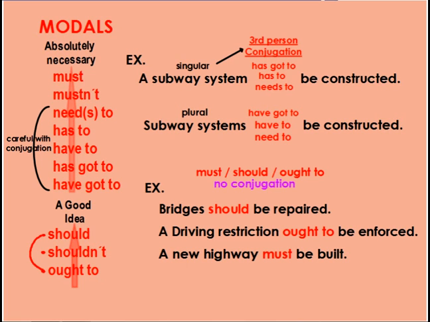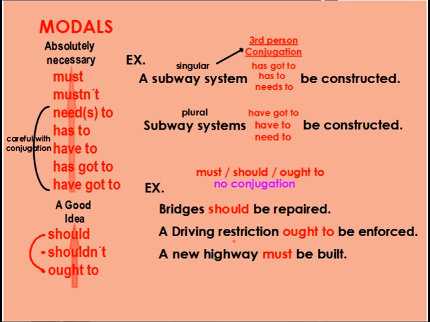when I talk about must and should and ought to, okay, there's no conjugation. So I don't need to worry about singular and plural. For example, bridges in this example is plural. Bridges is plural, and I only use should. I don't need to think about conjugating. So bridges should be repaired. Or, for example, a driving restriction.